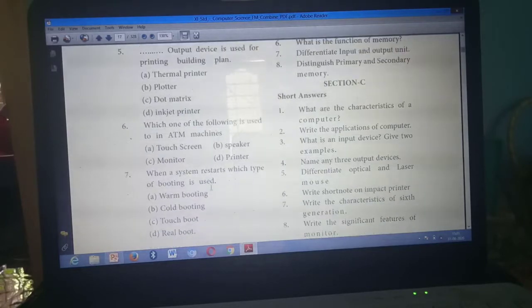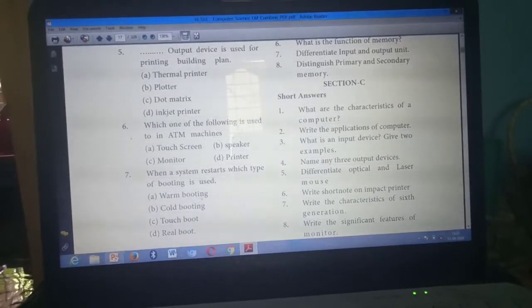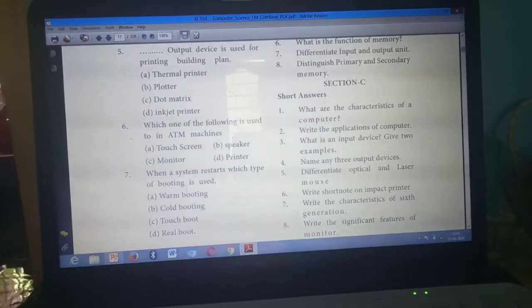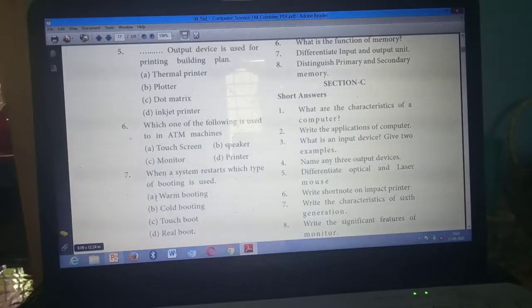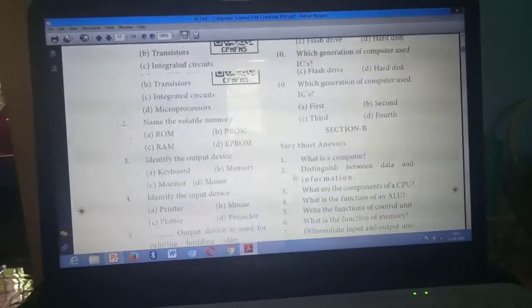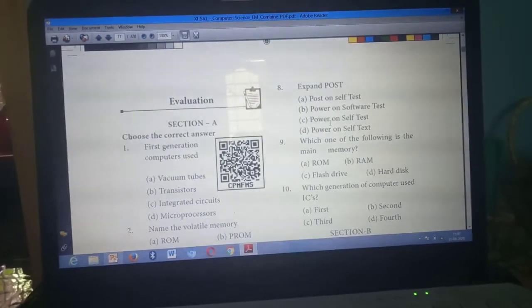Next, seventh one. When the system restarts, which type of booting is used? Warm booting. Seventh one answer is option A, warm booting. Next, eighth question. Expand POST. What do you mean by POST? Power on self test. Option C. Power on self test.